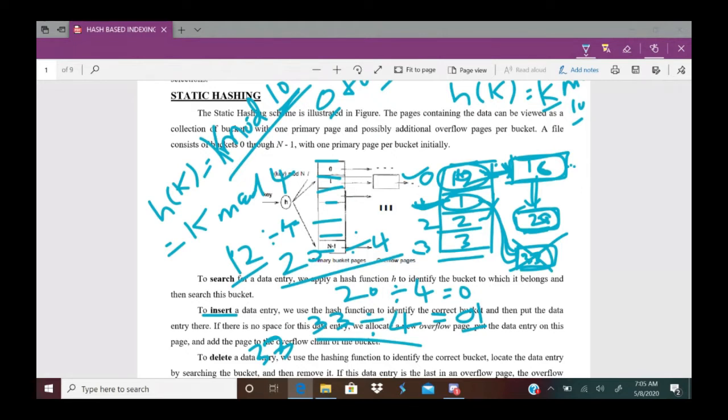Here you observe a point. The problem with static hashing is long overflow chains. Long overflow chains means, observe here.